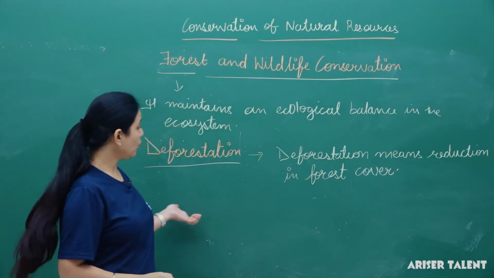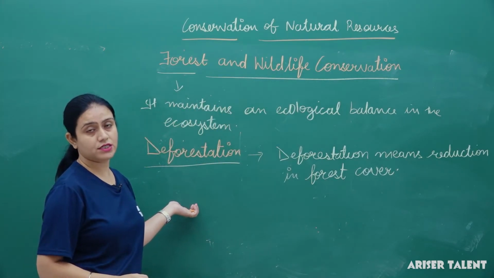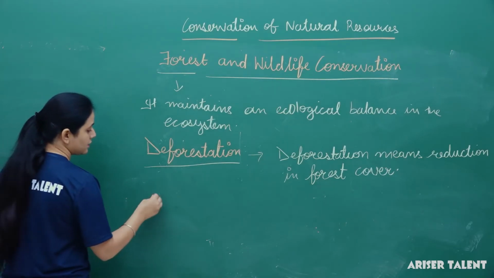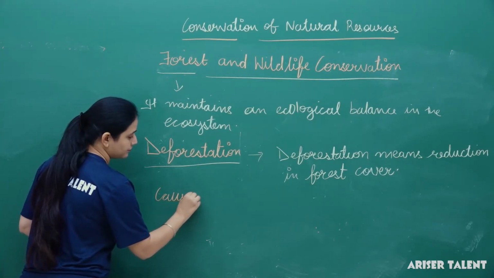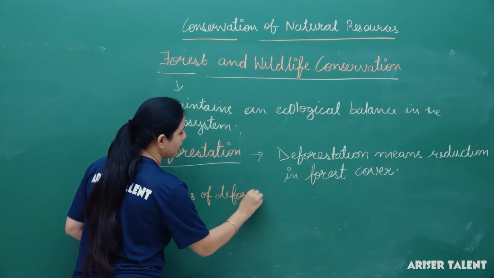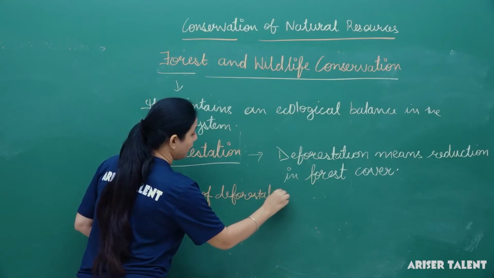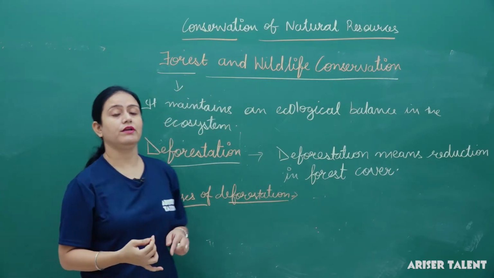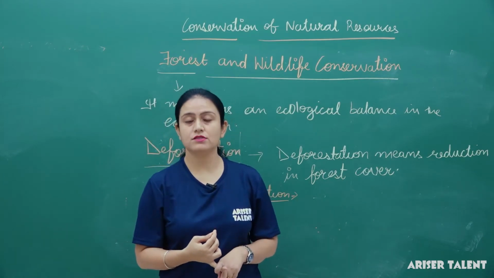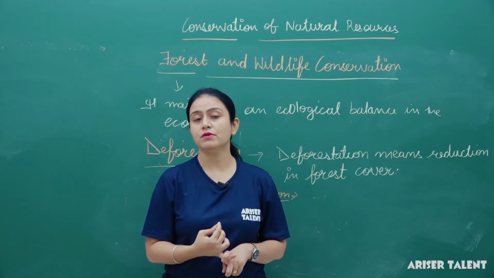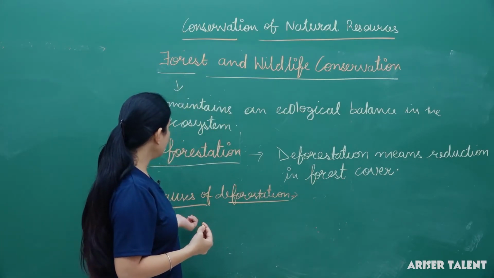What are the causes of this deforestation? Why do we need to do it? If we talk about the causes of deforestation, then there are many causes. We need many useful things from them, like we need drugs, means medicines, we need paper, we need edibles from them.